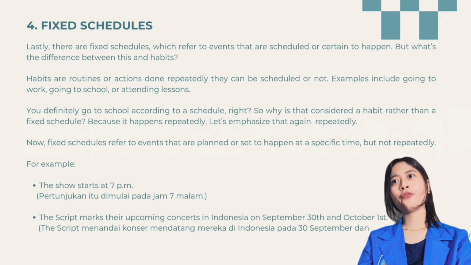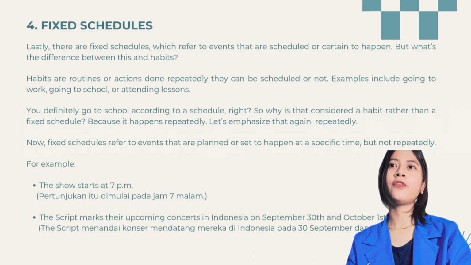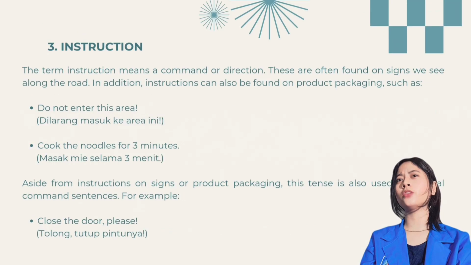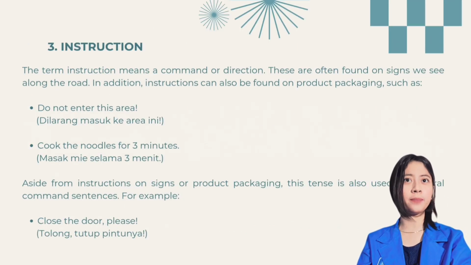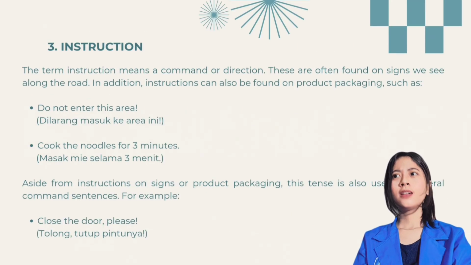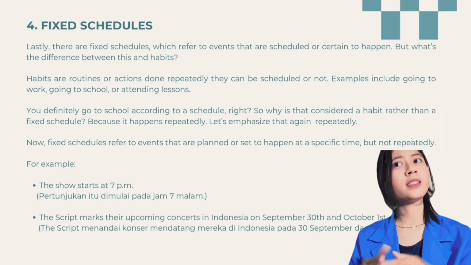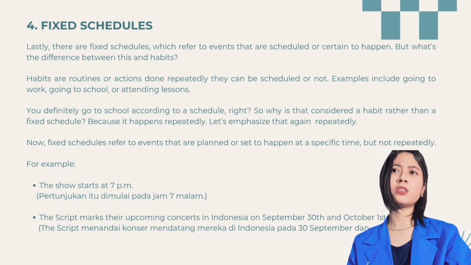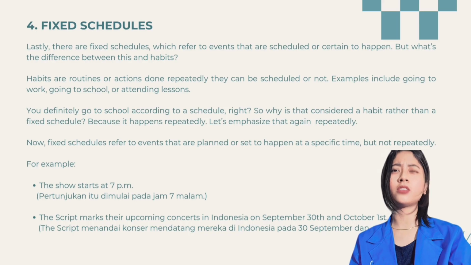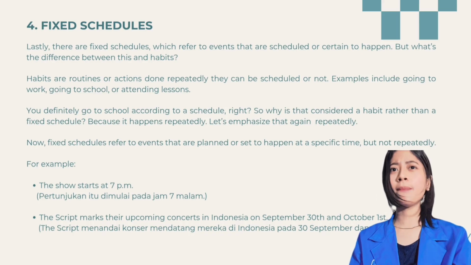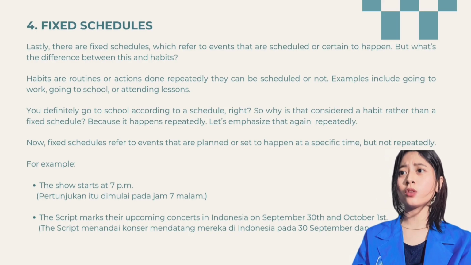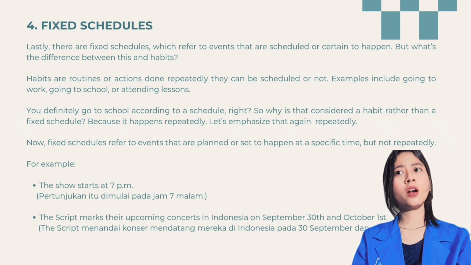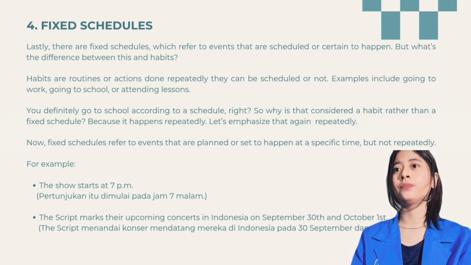4. Fixed schedules. Lastly, there are fixed schedules, which refer to events that are scheduled or certain to happen. But what's the difference between these and habits? Habits are routines or actions done repeatedly. They can be scheduled or not. Examples include going to work, going to school, or attending lessons.